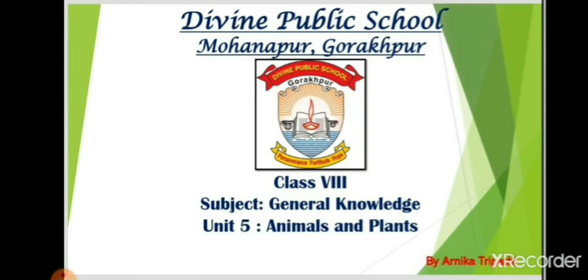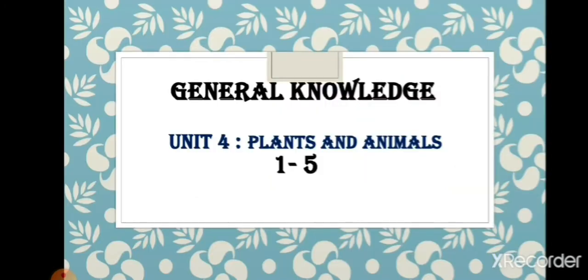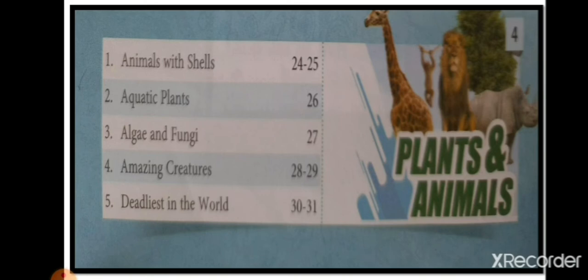In today's session, we will be doing unit 4 of your GK textbook, that is animals and plants. So students, we have a total of 5 chapters in this unit. The first is animals with shells, second is aquatic animals, third is algae and fungi, fourth is amazing creatures, and the fifth is deadliest in the world.